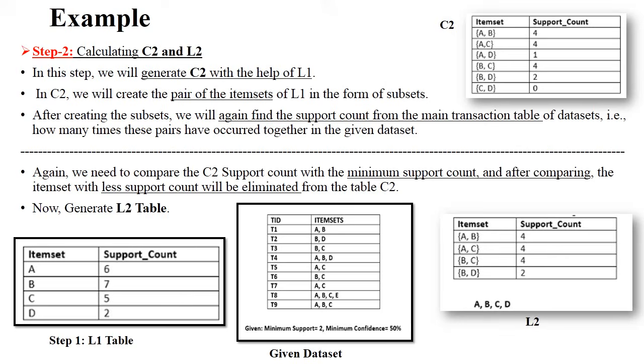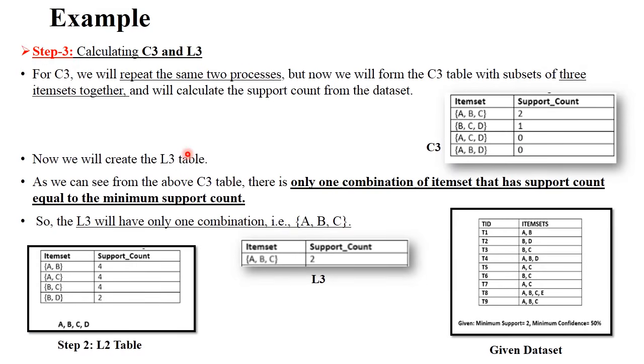Next, the next point is to calculate C3 and L3. Now 3 means 3 items purchased together. This is your previous table, the L2 table from step 2. So according to this table, you need to generate this C3 table. See here, first relation, 3 items together: A, B, C. Next B, C, D. Next again A, C, D and A, B, D. So these 4 relations or 4 item sets are generated here.